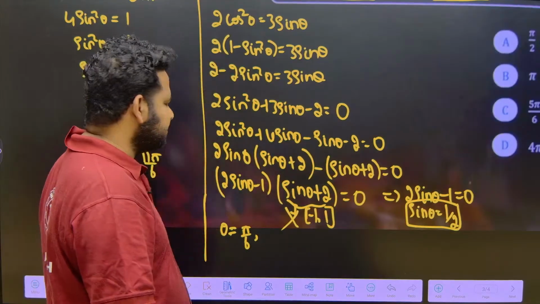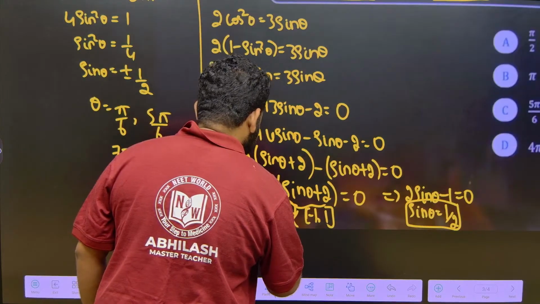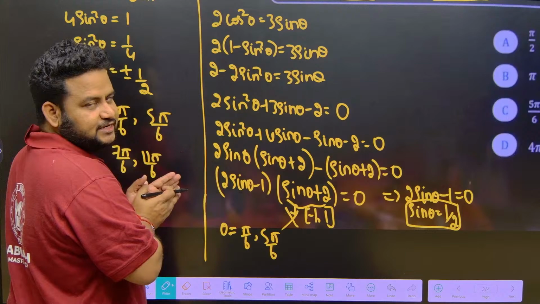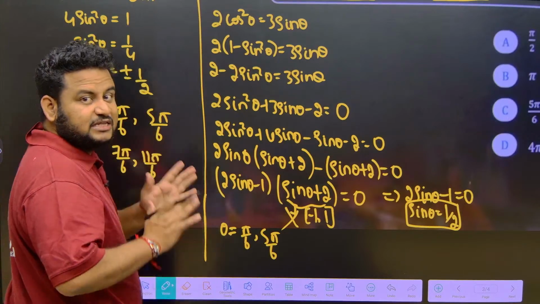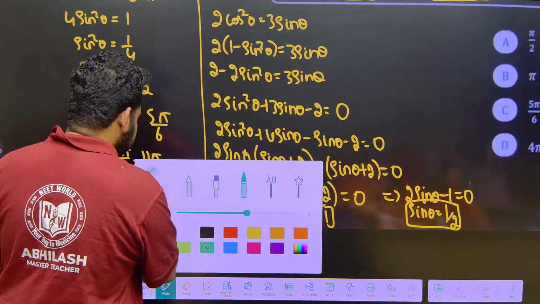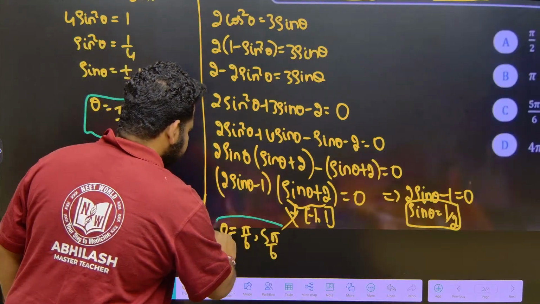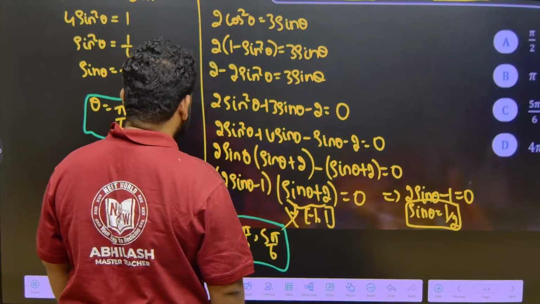Theta will be 5 pi by 6 and also 5 pi by 6. Now if you compare these, sum of all the values of theta they are telling, correct? No. That doesn't mean that we have to take everything here. We have to take the common values. So common between these two is what? This is common between these two and this is common between these two. So the theta values which you have to take are pi by 6, 5 pi by 6, pi by 6